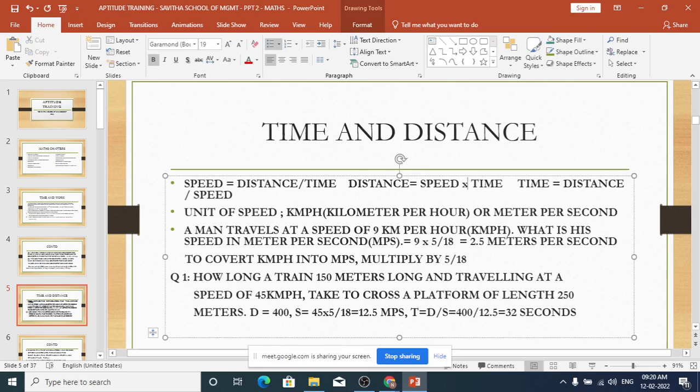Now the speed will be given sometimes in kilometer per hour. A train travels 48 kilometer per hour, like that they will give. Or sometimes they may give meter per second. In case they have given it in kilometer per hour, and if you want to convert that into meter per second for some calculation purpose, then you have to multiply whatever is given by 5 by 18. Suppose a train travels at 48 kilometer per hour. Then to convert into meter per second, you multiply by 5 by 18. So how much does it come? 48 into 5 by 18.